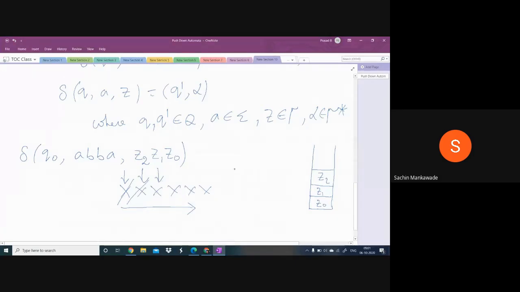Suppose this is the string AB something. It scans this and does some transaction. Then it will come to this one, scan it again and do some transaction. Then it will come to this one like this. So the PDA cannot take two or more symbols at a time in any transaction. It will scan the input string only one symbol at a time, starting from the leftmost and moving to the rightmost.